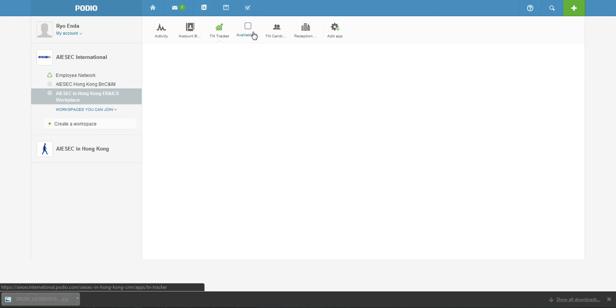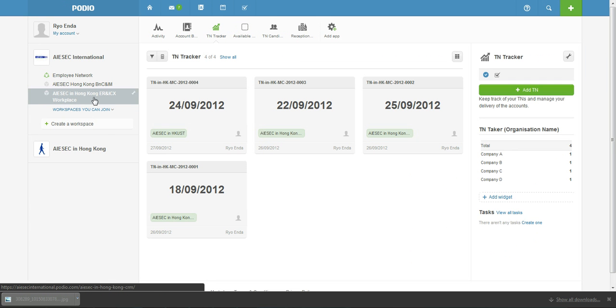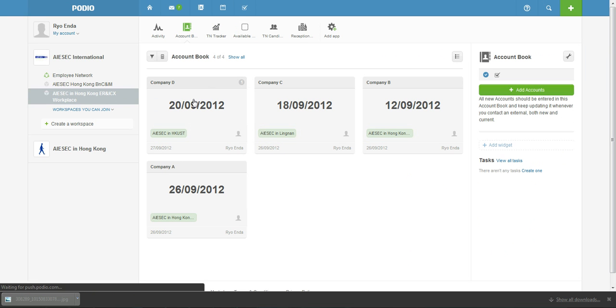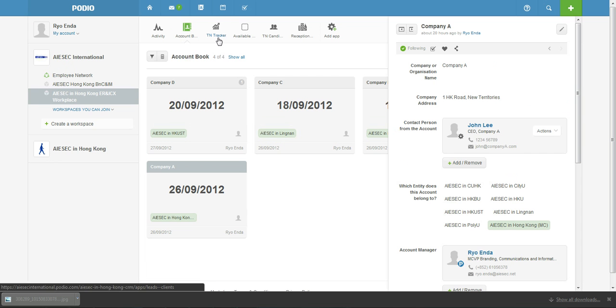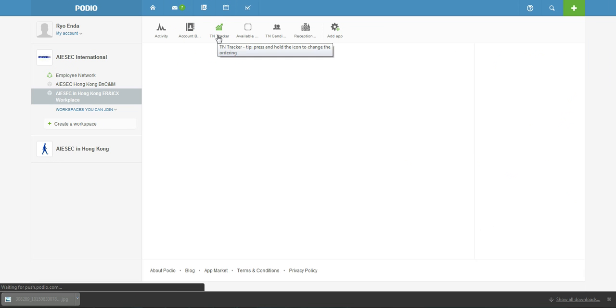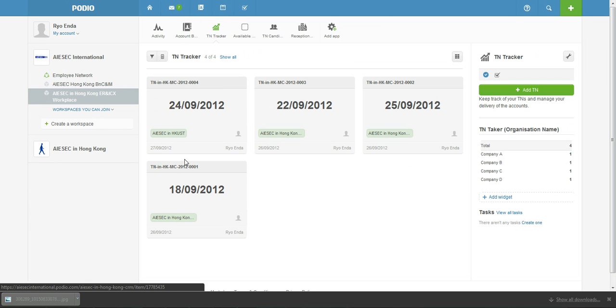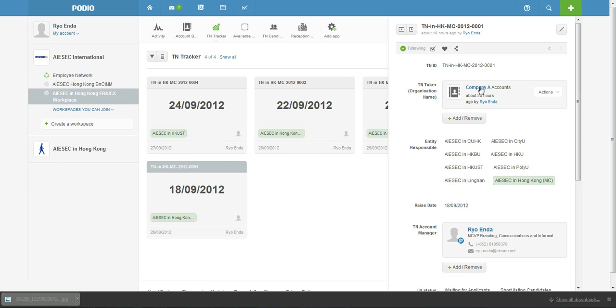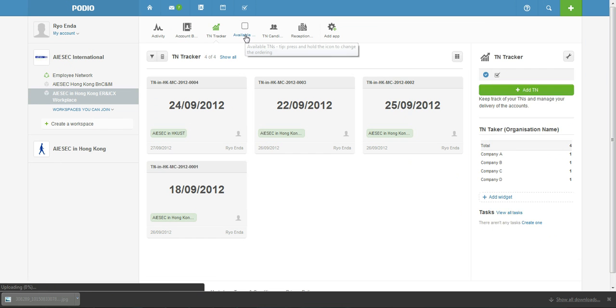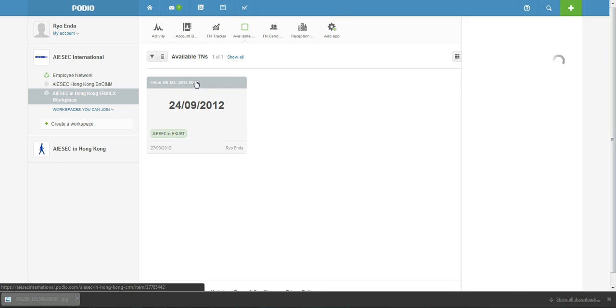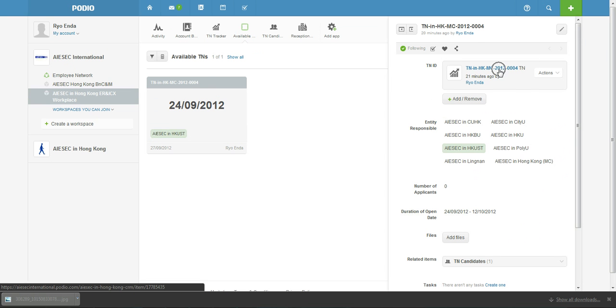So yeah, this is Podio and the workplace to ensure that each account that's created in the account book is all in place, and we can view who is responsible for which account. And then if a TN is raised, which we're all trying to do, we can make sure that TNs are related with the account. And again, the available TNs, we can click into it, make sure it's connected with the TN that we raised.